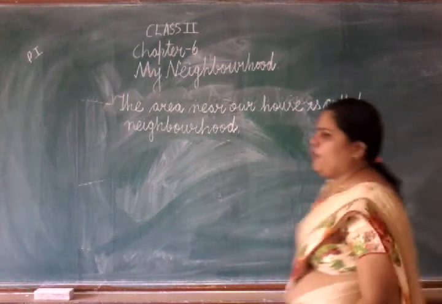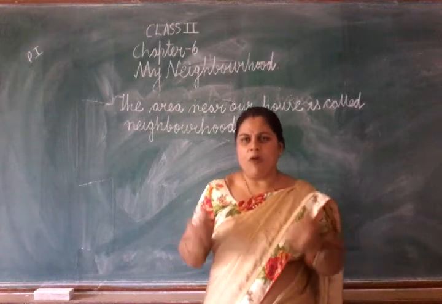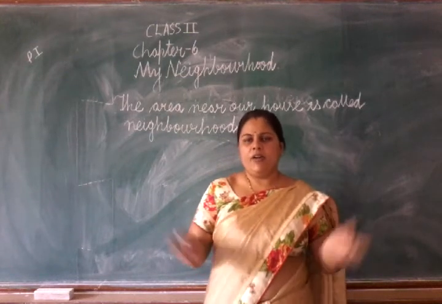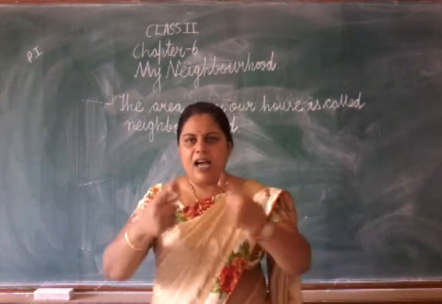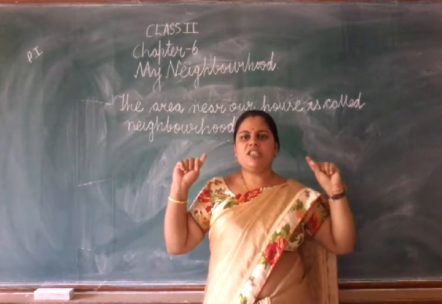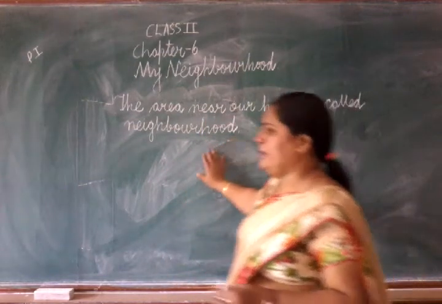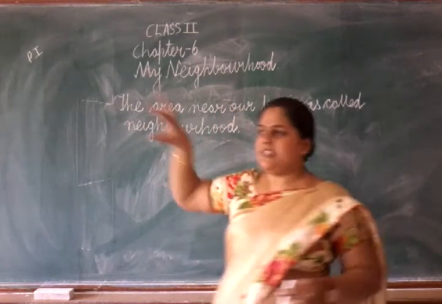Whatever area we are using, whatever colony, whatever gully, whatever mohalla, whatever street where we are living, all the area around that is called the neighborhood. Neighborhood in Hindi we can say पड़ोसी या आसपास की लोकेशन.